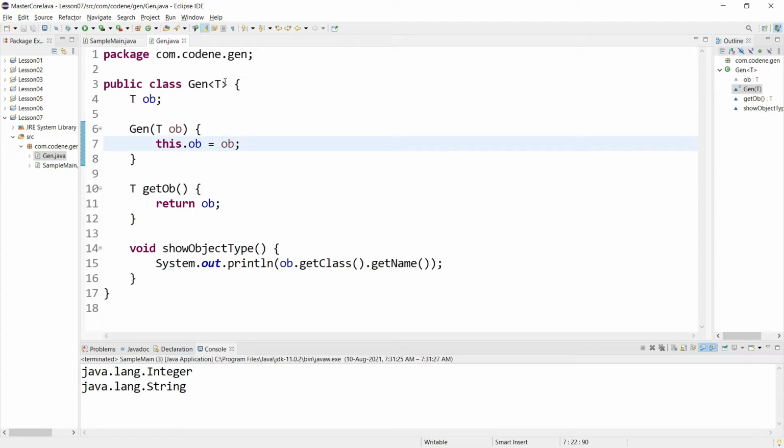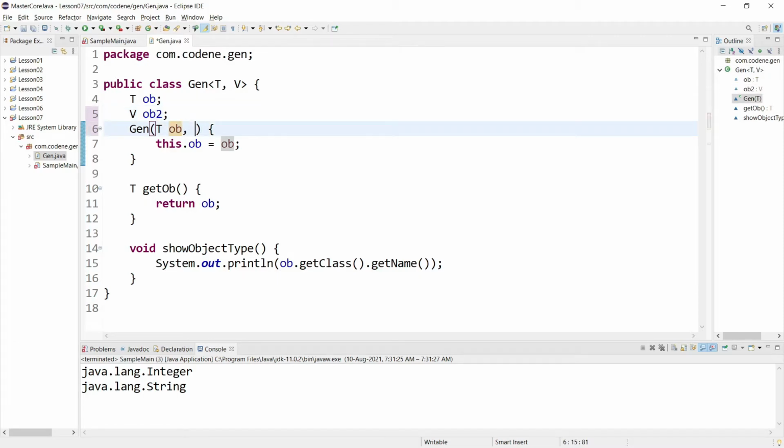Another thing that generics support is that you can have multiple objects also. For example, I can write V like this, and then I can specify object 1. Let's not change this, let it be, and then I will write something like V or V2, and the same thing will apply here.